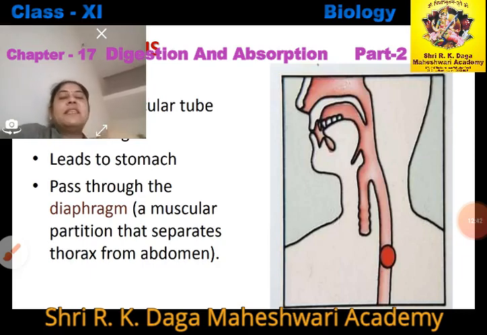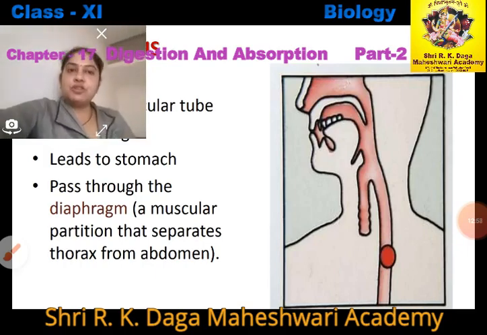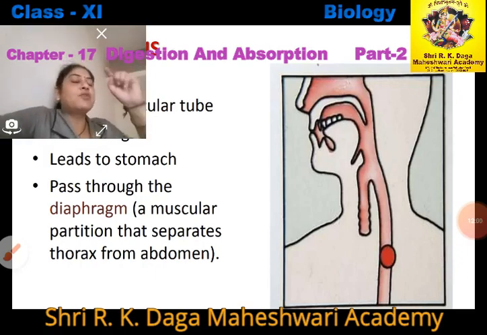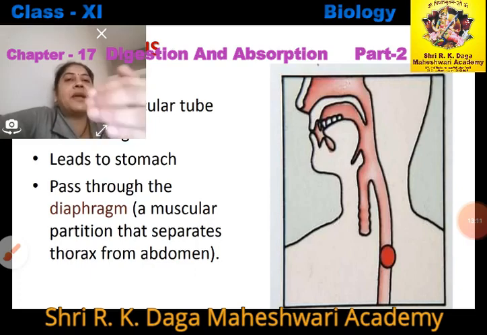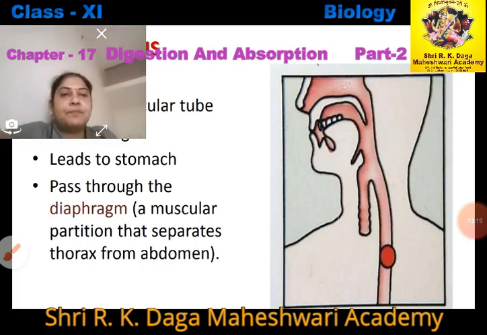So the diaphragm is a muscular portion that separates the thorax from the abdomen. The portion where the stomach is present is called the abdominal cavity, and what separates them is the diaphragm. The esophagus passes through the diaphragm and enters the stomach, because the stomach is present in the abdominal cavity, and the esophagus lies behind the thoracic cavity, right.